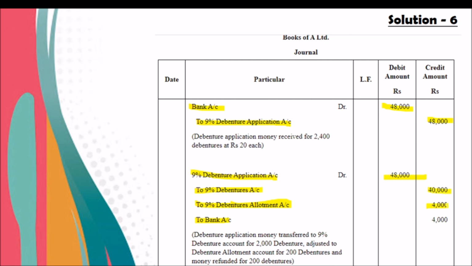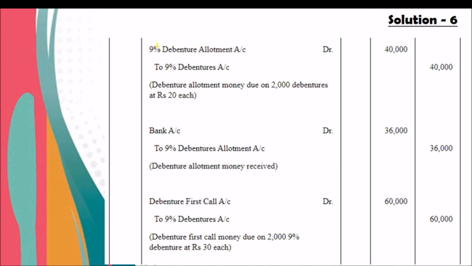Extra adjusted in allotment is 200 debentures into 20, 4,000, and rejected 4,000. So this is the entry we have to write. And the allotment money due, 9% debenture allotment account to debentures 40,000, 2,000 into 20. And when we receive the amount, bank account to 9% debenture allotment 36,000.